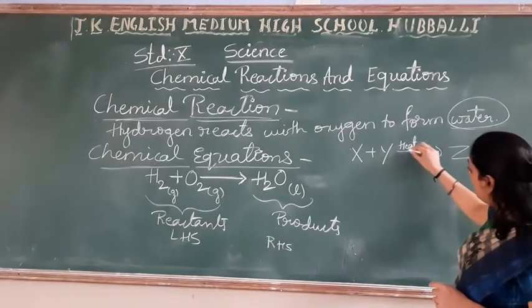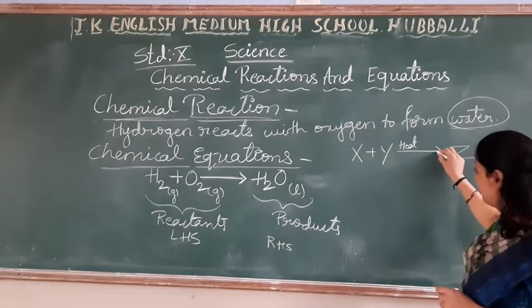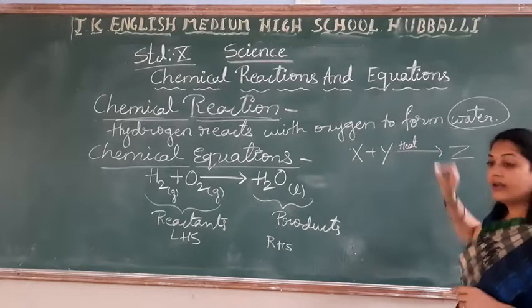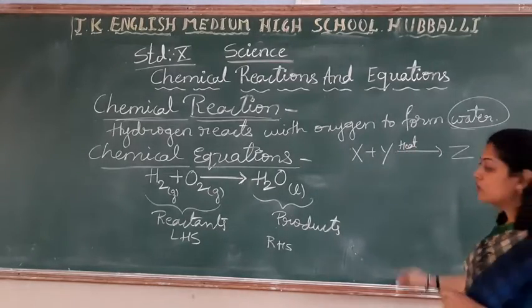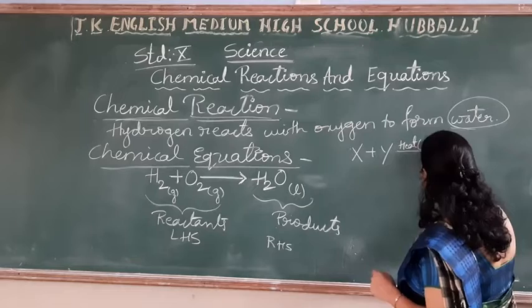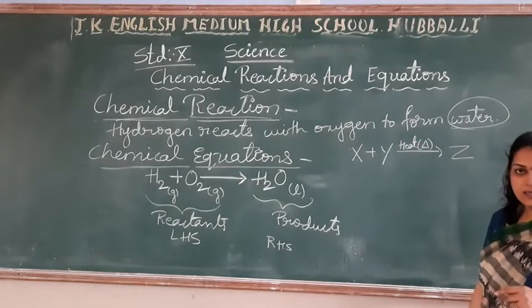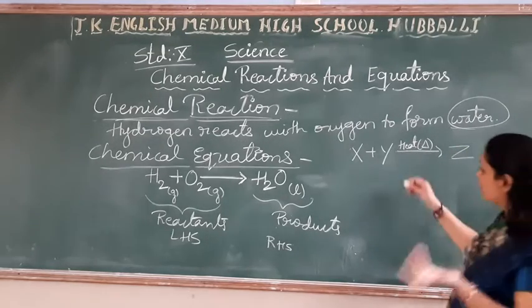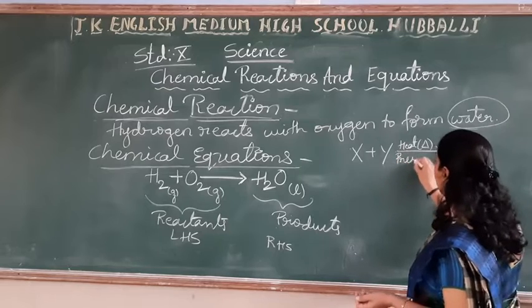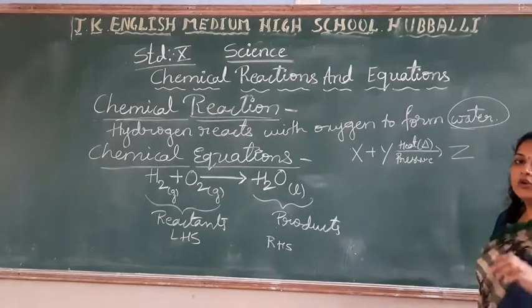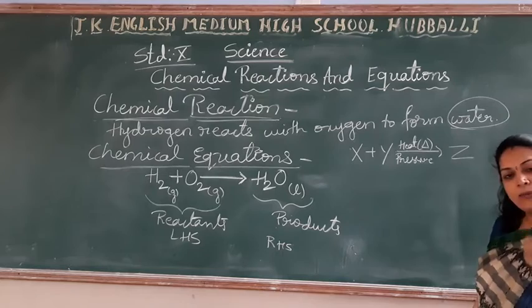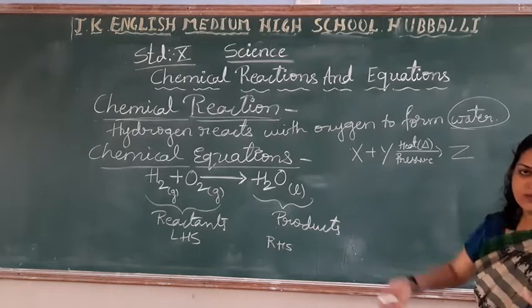So above the arrow mark, or below it, you can write that term. Usually heat is represented with a triangle, right? If you want to represent pressure, you can write it here. Or if you want to write the pressure as a number, you can write 5 atmospheric pressure.